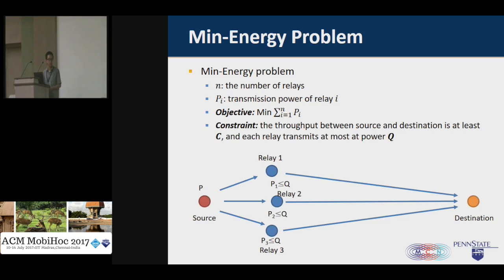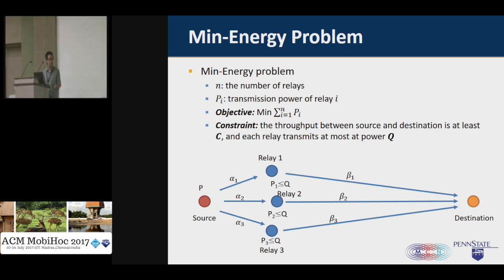This figure gives some other parameters that might be used in this problem formulation. The source node will first broadcast the signal to all the relay nodes. Each of the relay nodes, relay 1, relay 2, and relay 3, can employ any power below Q to amplify and forward their signal to the destination.